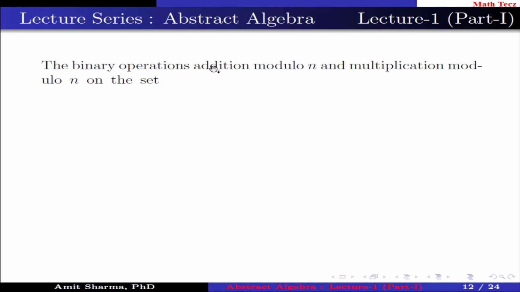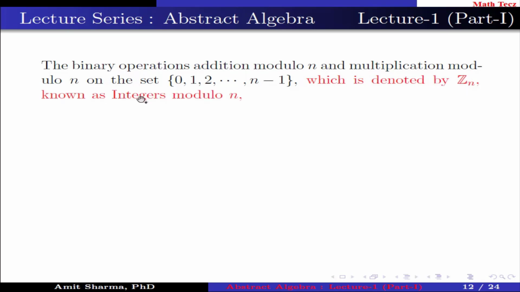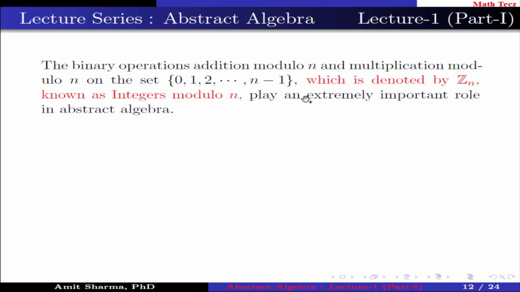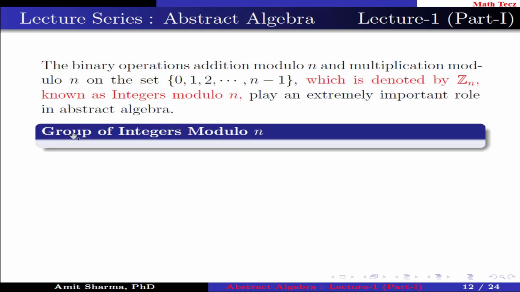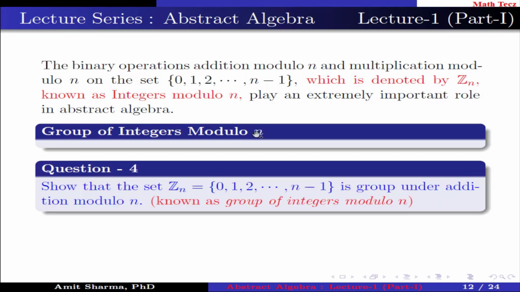The binary operations addition modulo n and multiplication modulo n on the set 0, 1, 2 up to n minus 1, which is denoted by Zn, known as integers modulo n, plays an extremely important role in abstract algebra. Next is group of integers modulo n. Question number 4. Show that the set Zn, which is equal to 0, 1, 2 up to n minus 1, is a group under addition modulo n. This is known as group of integers modulo n.